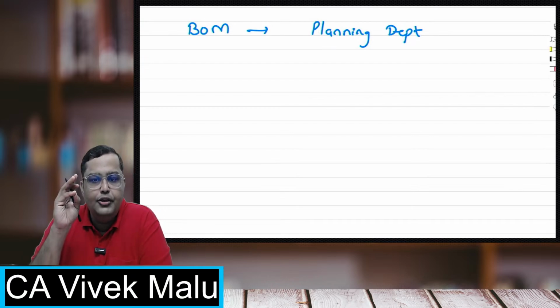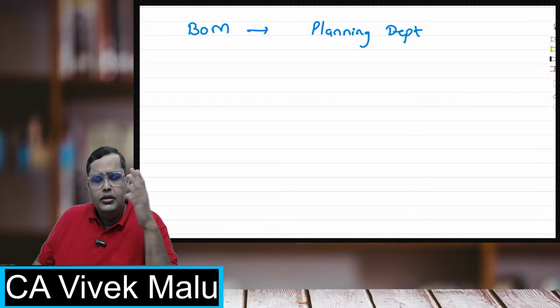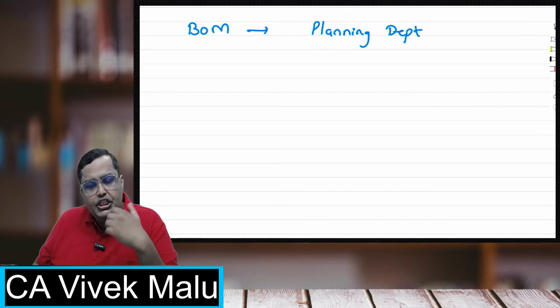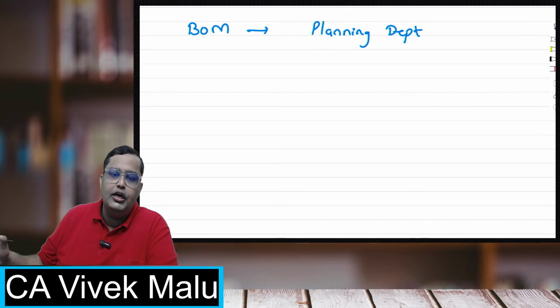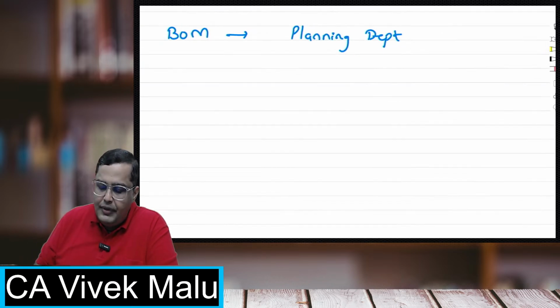Like it is circulated to the stores also, it is given to the production department also, it is given to the cost accounting department also. So this bill of material is given to everyone. Next,